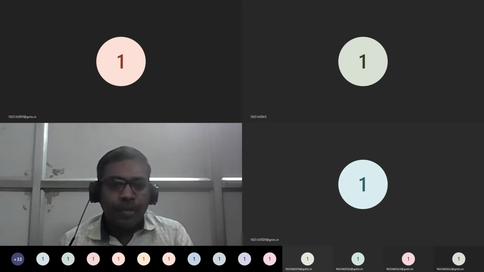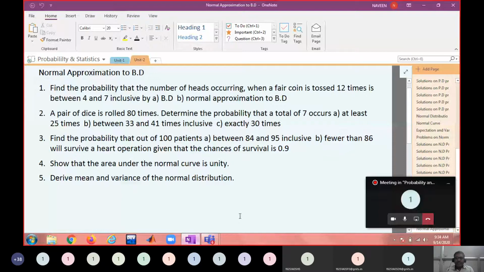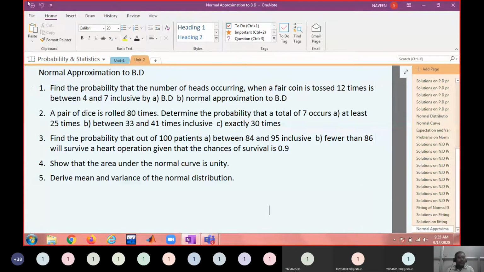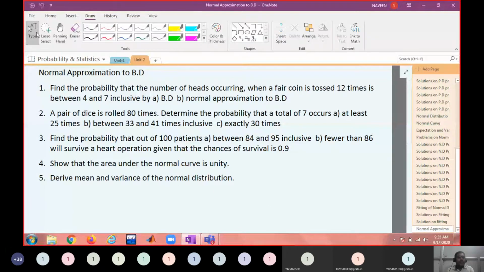Now I'm going to share this. Can you see these problems? Put this side heading: Normal approximation to binomial distribution.